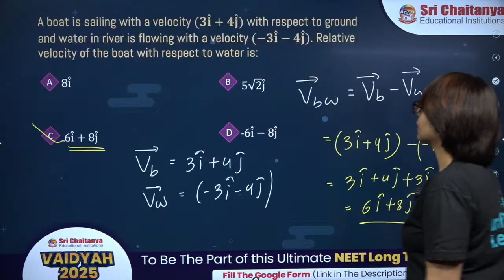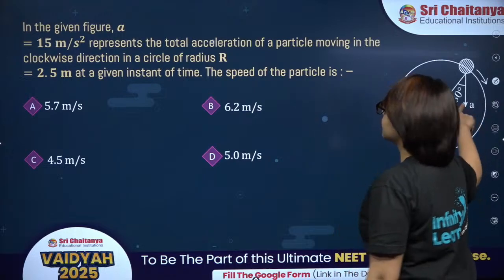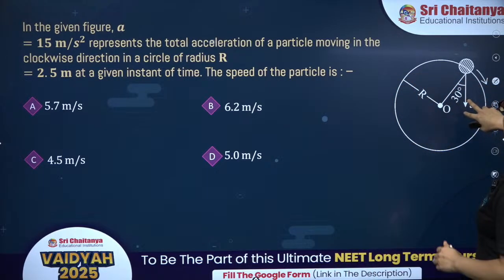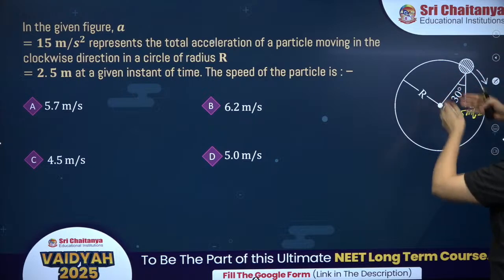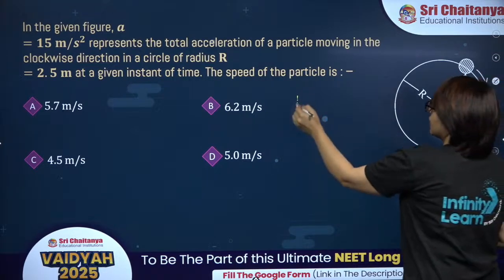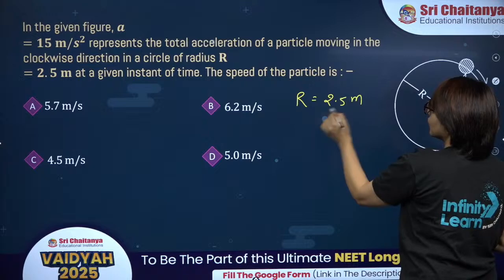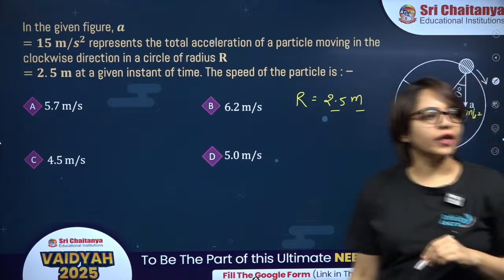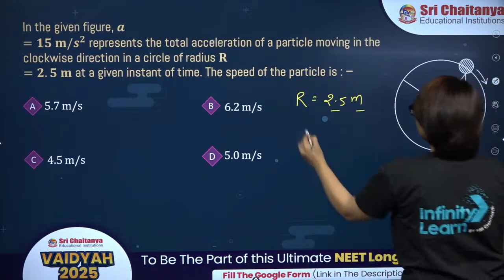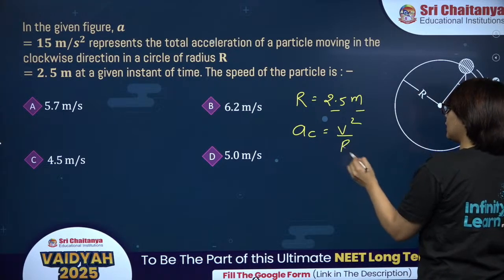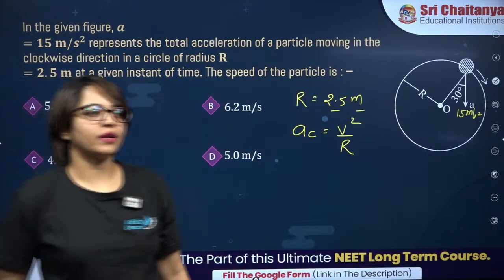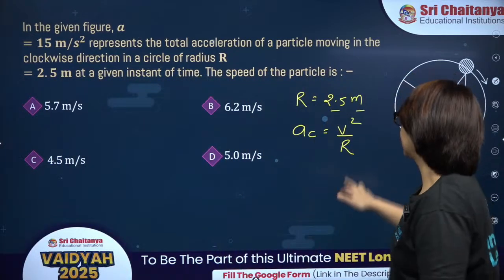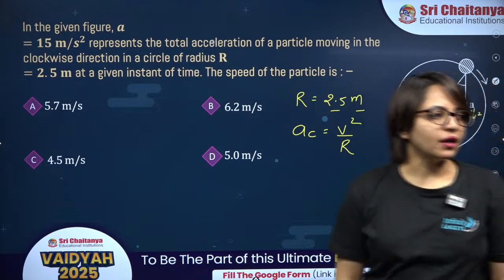Next is this one. In the figure, A is the total acceleration of the particle performing circular motion. A is given as 15 meter per second square and it is making an angle of 30 degrees with the radius. Radius is given as 2.5 meter. What is the speed of the particle? Try this one. Try to find the centripetal acceleration, and then try to find the speed. Centripetal acceleration is v square upon r. Radius is already given. Option B, okay.